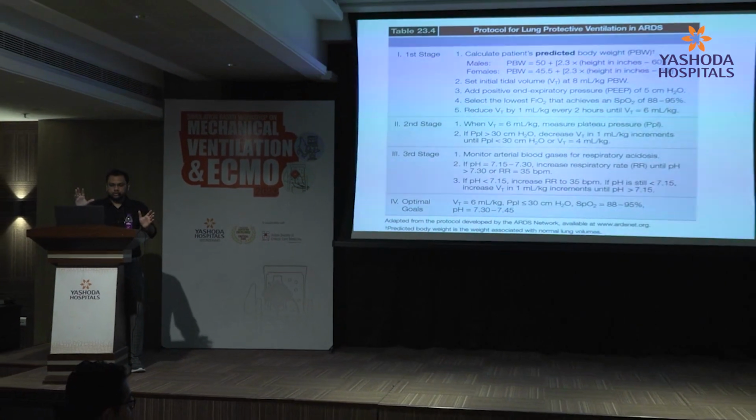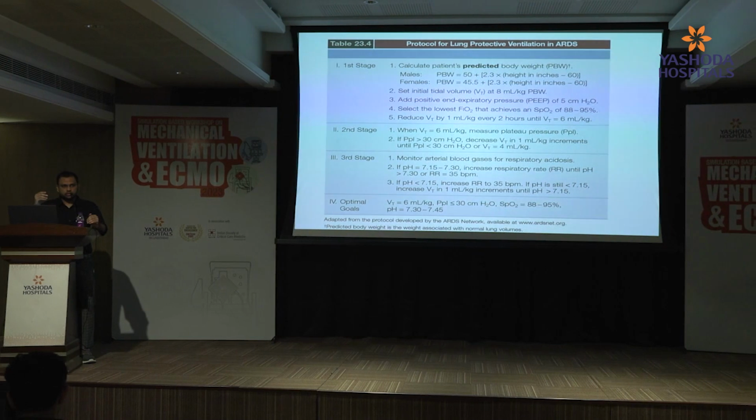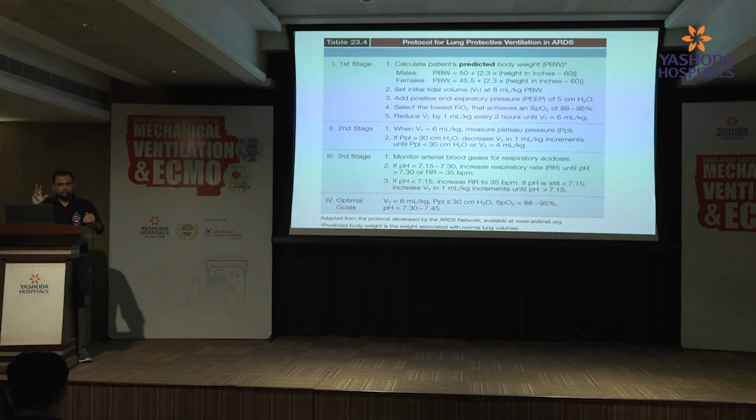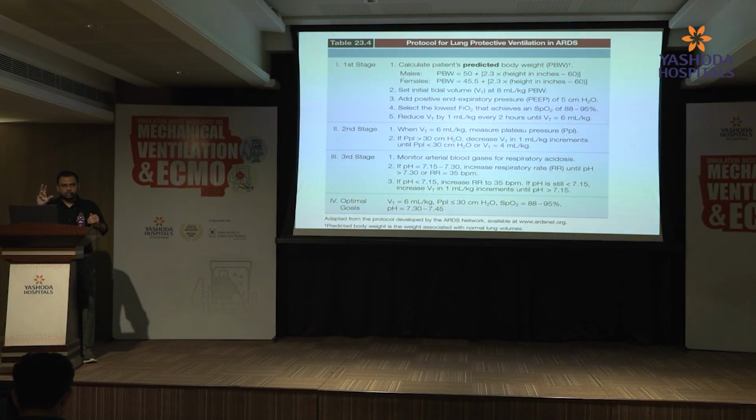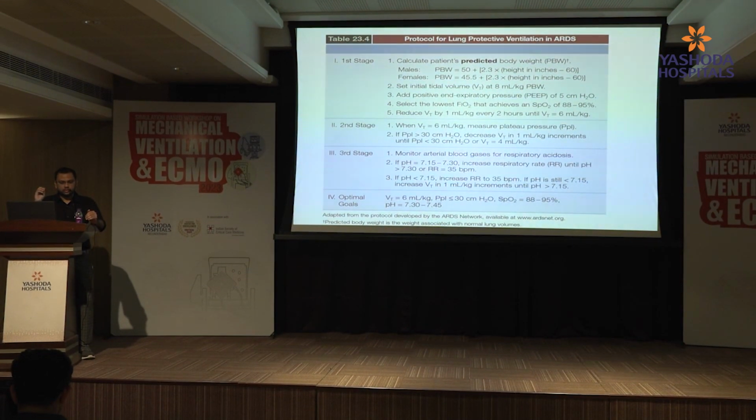Two things you have to remember. They started with a tidal volume of 6 ml per kg. Here they adjusted the tidal volume according to the plateau pressure. They wanted to limit the plateau pressure to less than 30. Based on that, they set the tidal volume somewhere between 4 to 8 ml per kg. Whereas for the respiratory rate, they looked at the pH. They targeted a pH of more than 7.3, and according to that they increased the respiratory rate, going up to 34 per minute.